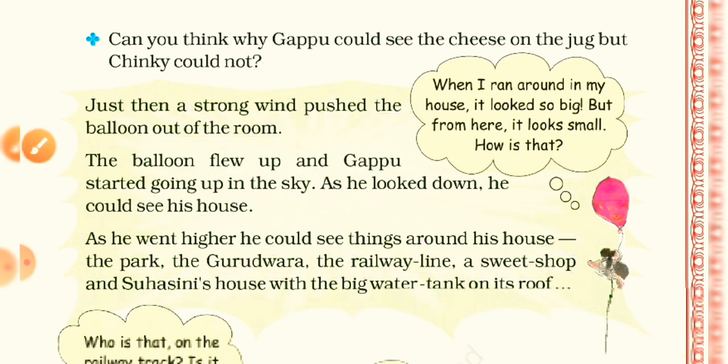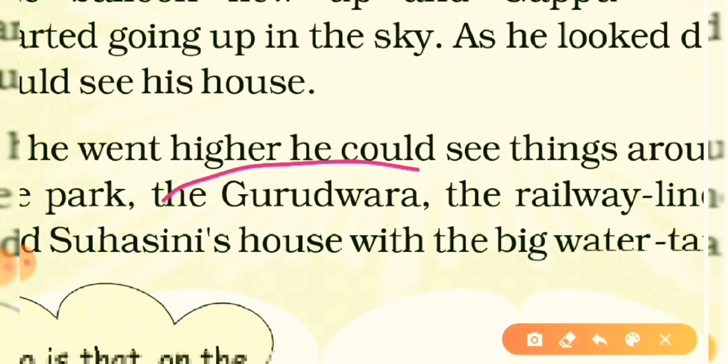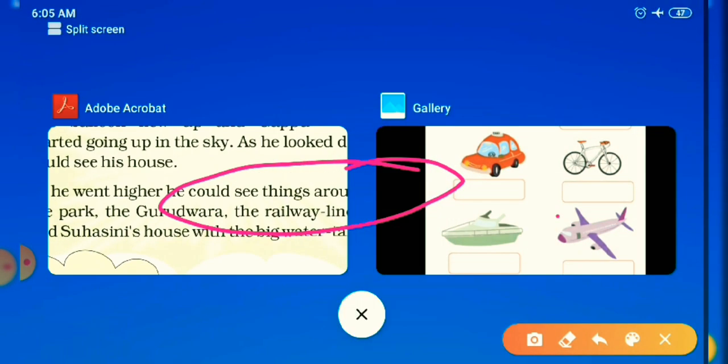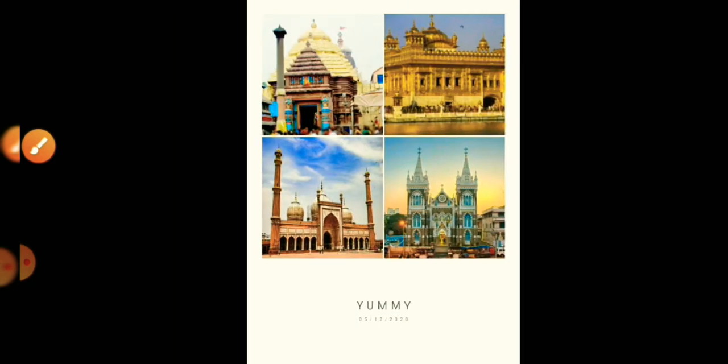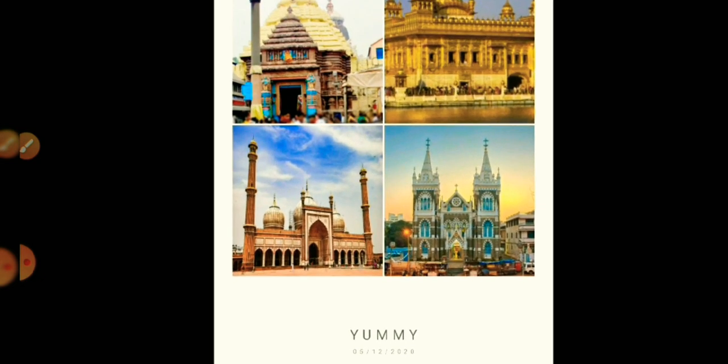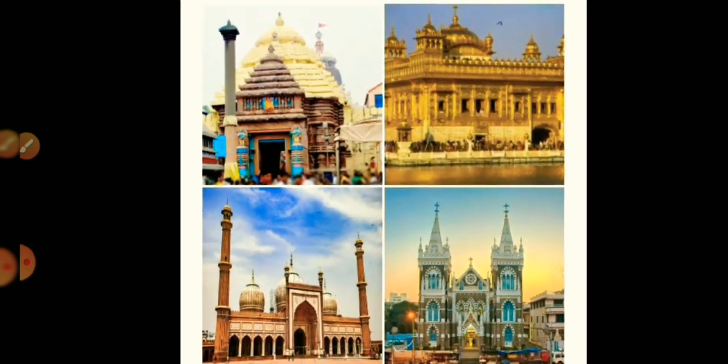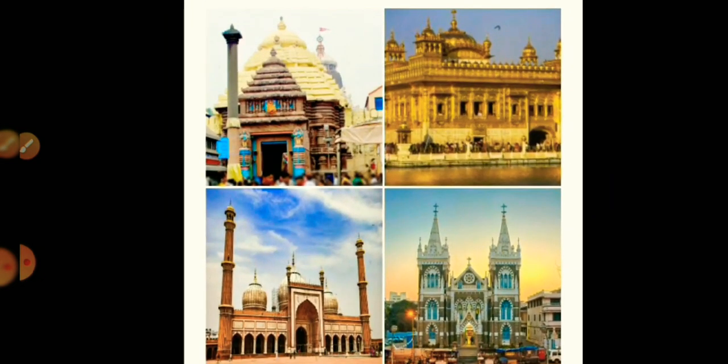Now here was a word Gurudwara. Can you tell me who worships here? Yes, the Sikhs worship in Gurudwaras. So I have a picture for it, that different religious people like Hindu, Muslim, Sikh, Isai have different places for their worship. So here you can see a collage of religious places.